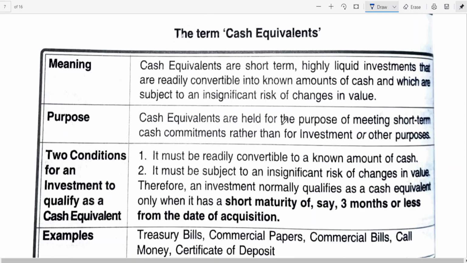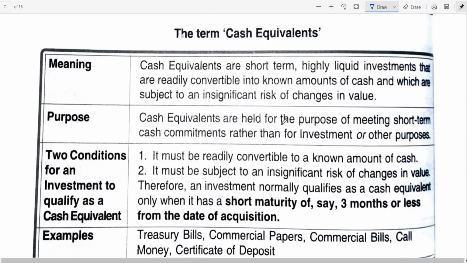Insignificant risk. So significant risk, therefore we cannot treat it as a cash equivalent. I repeat once again. Preference shares of a company purchased shortly before the redemption date will be included in cash equivalents, provided there is an insignificant risk of failure of the company in repaying the amount on the date of maturity.